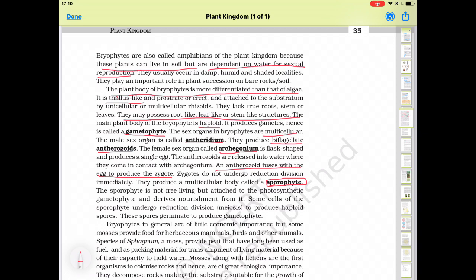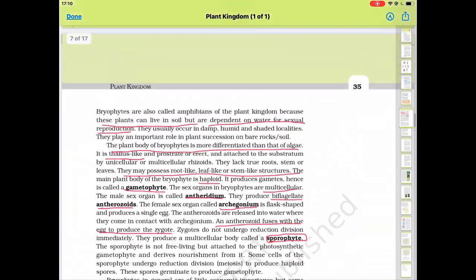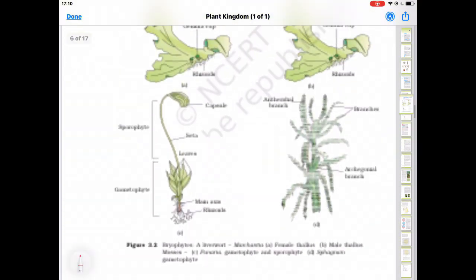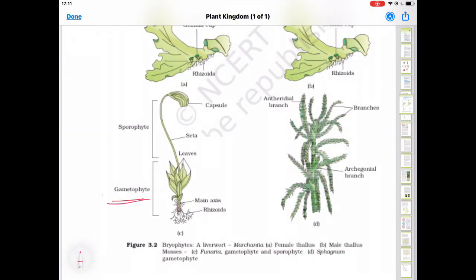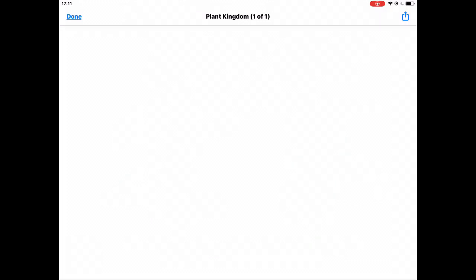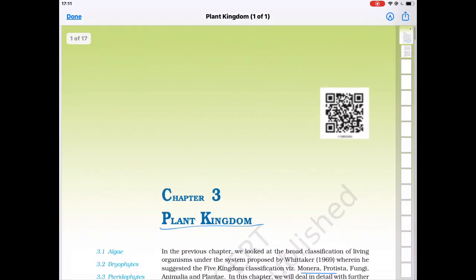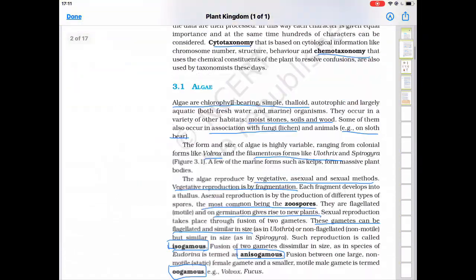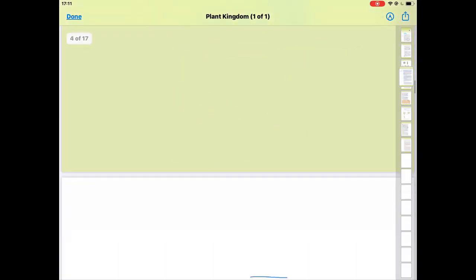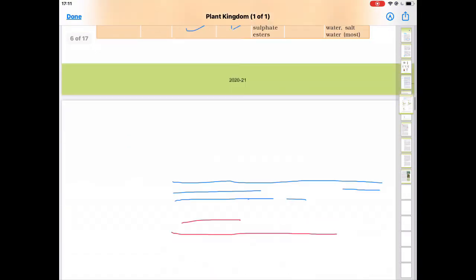The sporophyte is not free living but is attached to the gametophyte. Because the gametophyte is photosynthetic, green in color, the sporophyte remains attached to the gametophyte. Just see figure 3.2. Funaria is shown in the C diagram. Lower part is gametophyte, that is the green leafy structure. Above that, the sporophyte is attached to the gametophyte.